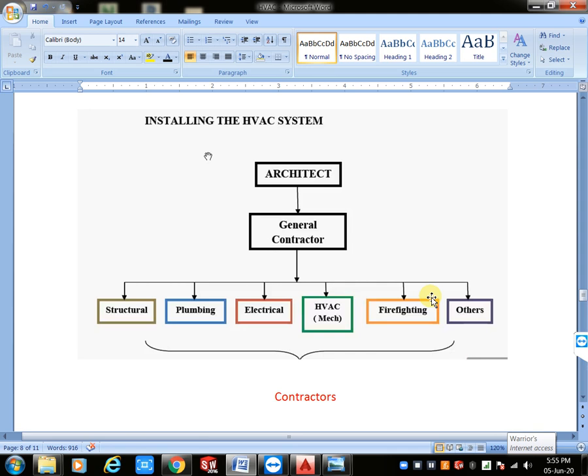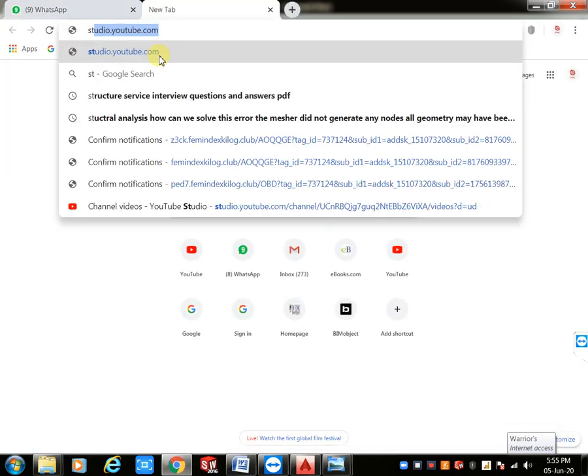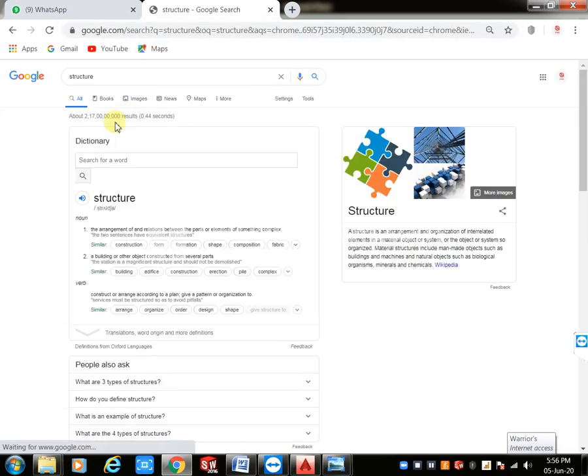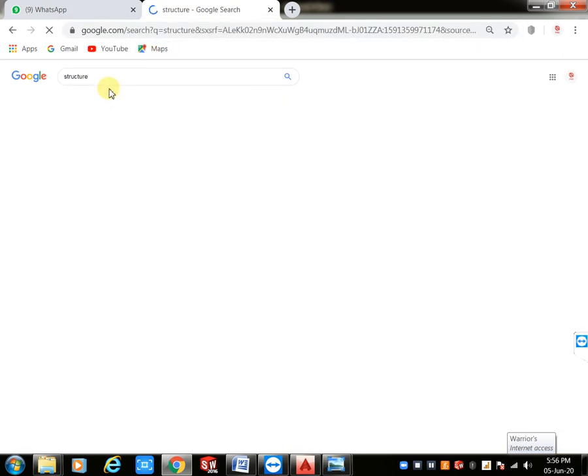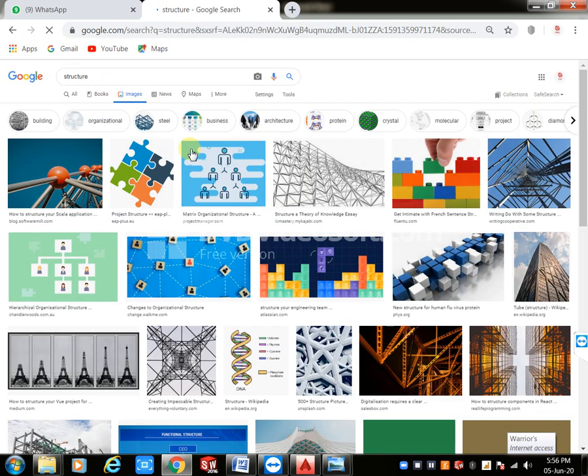If you want to see a structure, I will show one image. Already you know structure. I will show an image. See, for example, these all are structures.